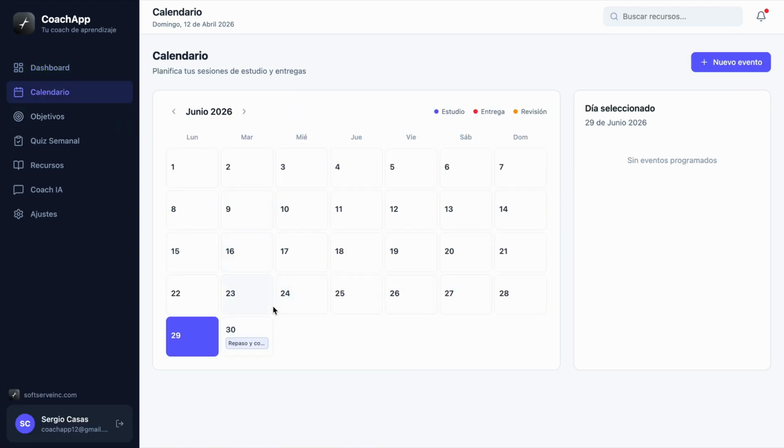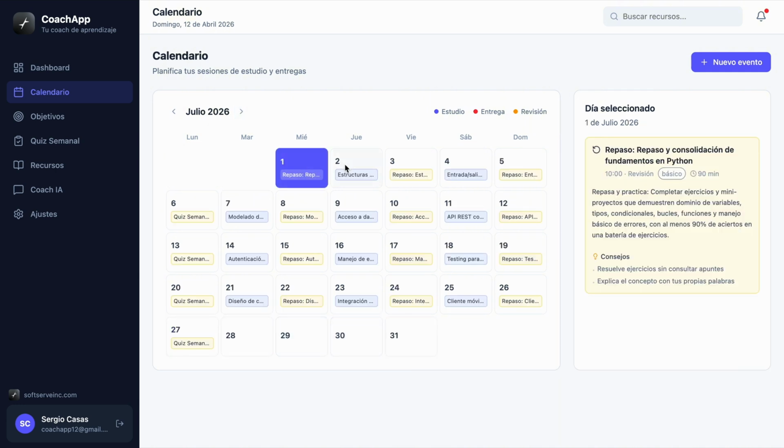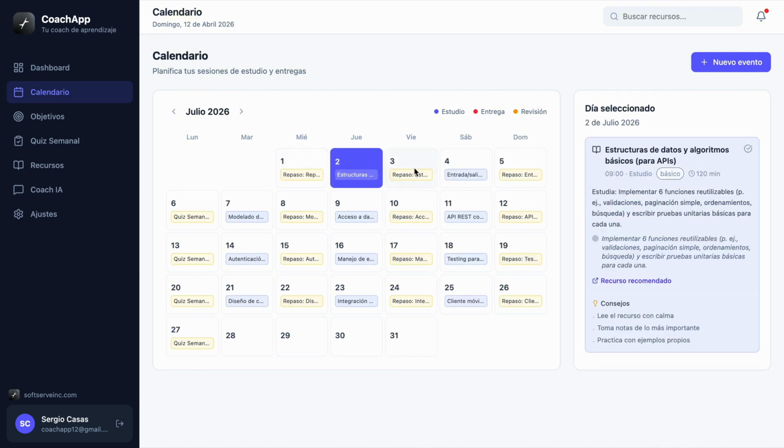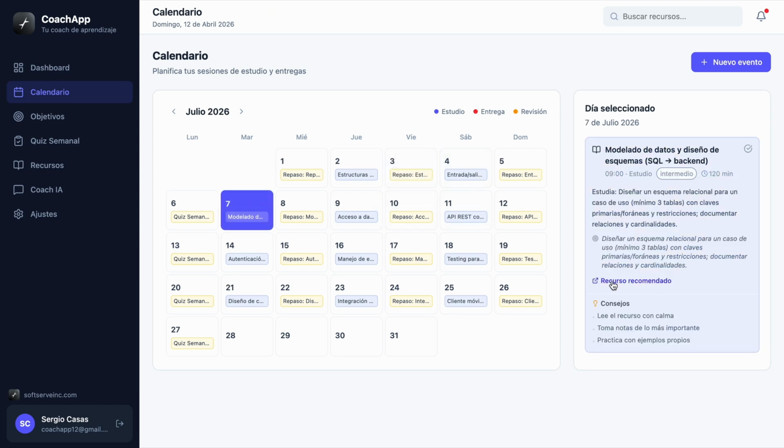So here is the calendar. We can see all the activities programmed for the student. Each day, we can see everything, the description of the activity, and more.